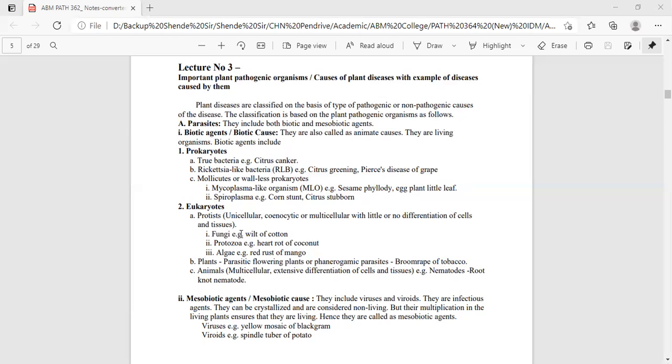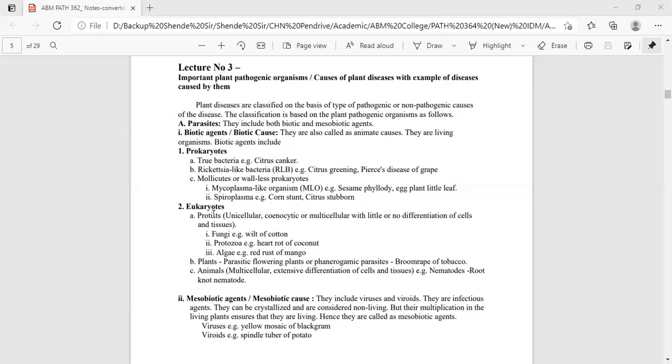All fungal groups which cause infection to plants, from the roots up to the leafy portion or all the tissues, come under the fungal group, eukaryote protists. One example is wilt of cotton. Second eukaryote is protozoa, which causes heart rot of coconut. And the third is algae, the algal genus which causes red rust of mango. So these three eukaryotes come under protists: fungi, protozoa, and algae.